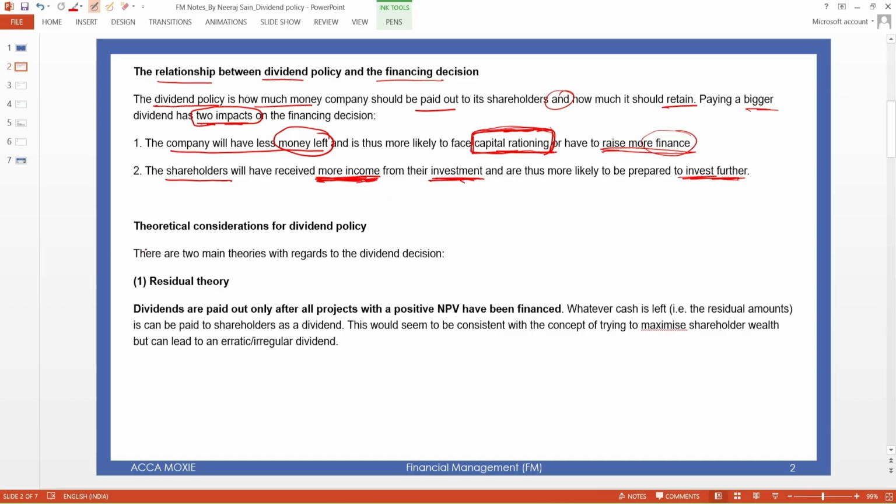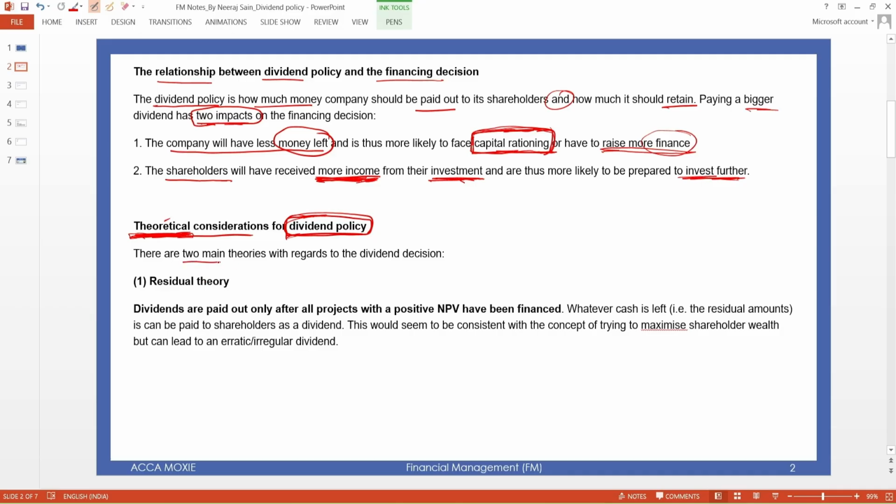So let's understand the theoretical considerations for dividend policy. But I think this is not practical. We can only assume it, but actually it does not happen in real life. That's why it is theoretical.